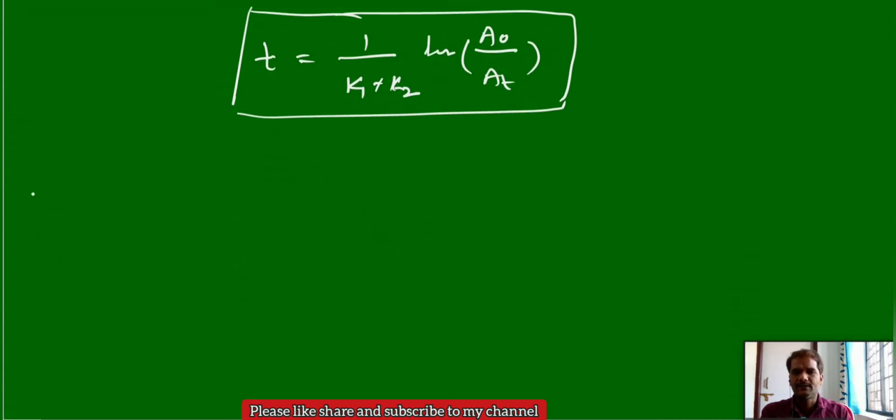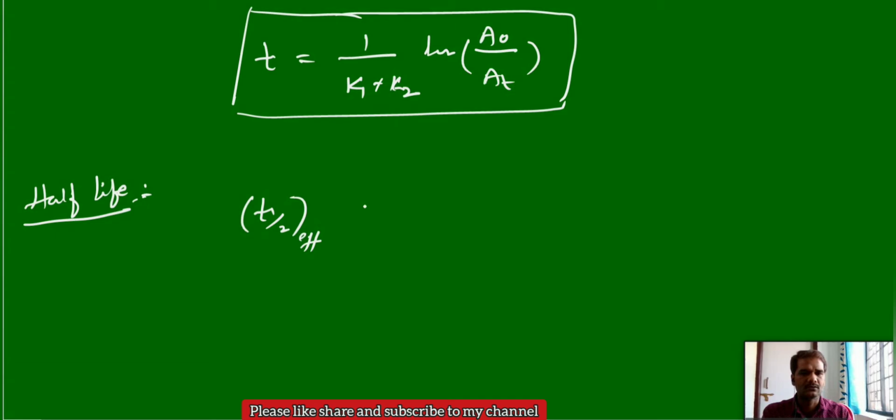Similarly, half life for this parallel reaction, same as the first order half life, the half life of the effective reaction, meaning the overall reaction, is equal to 0.693 by K effective. This is a formula we know.